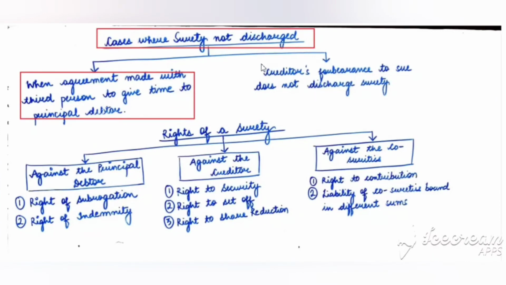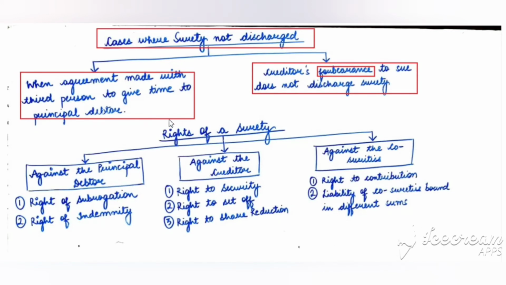Next is creditor's forbearance to sue does not discharge the surety. So what is the meaning of this word forbearance? Forbearance means patience, self-control. If the creditor is patient in not suing the principal debtor, then this is not his mistake and this cannot discharge the surety. Creditor is patiently waiting for the principal debtor to perform his liability. So this cannot give the surety a chance to leave the contract. So the surety is not discharged in this case.